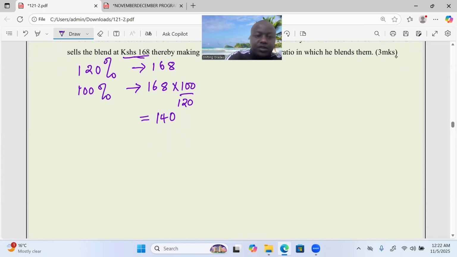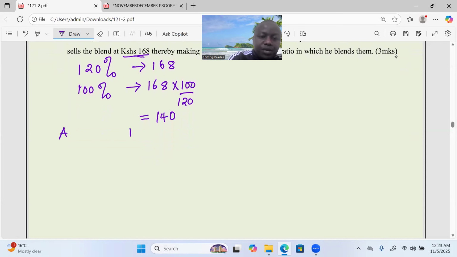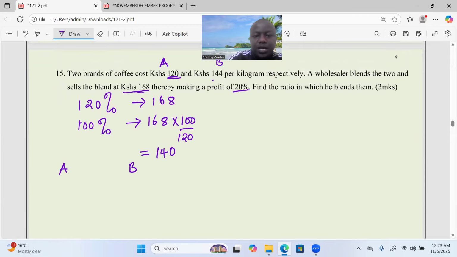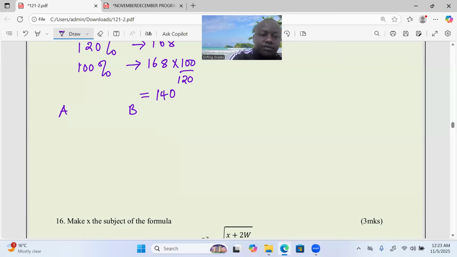A quick method: you need to say A and B, costing 120 and 144. The two are mixed to give us 140. So we take absolute differences. 144 minus 140 gives us 4. Then 120 minus 140, the absolute difference, shall give us exactly 20.